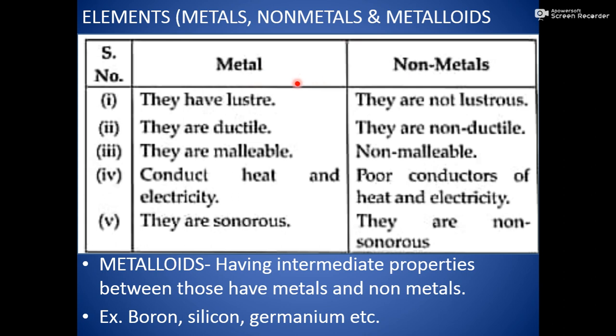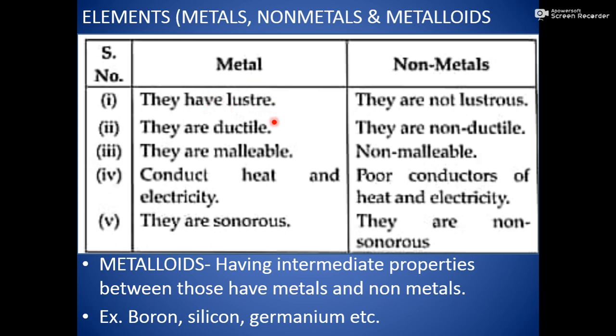So, the difference between metal and non-metal. Before starting the difference, I want to say that you should keep something in your mind. Metals, like you can keep iron in your mind, like silver. These are metals. And non-metals like oxygen in the air, like carbon, that means the lead of your pencil is made up of carbon, that is a non-metal. So we will start to differentiate between metals and non-metals by keeping these things in mind. So let's start the difference.